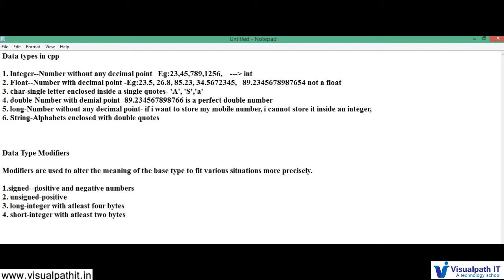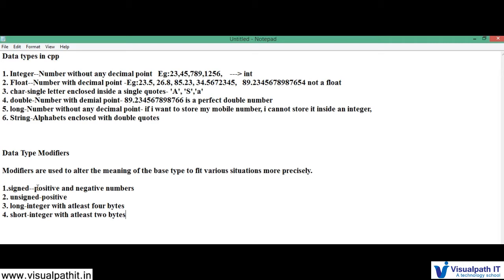Then, as usual I told you, how will you store a bank account number? You will be using long, because there is a chance of having more than 4 bytes. For example, any programming language must be memory efficient.